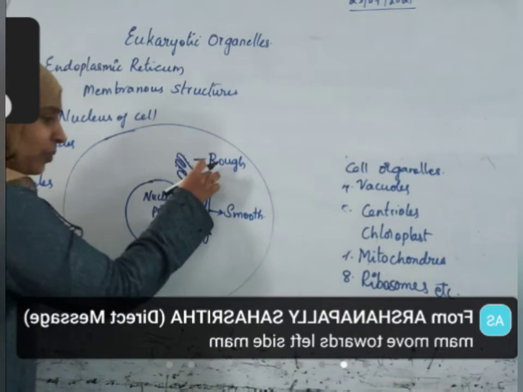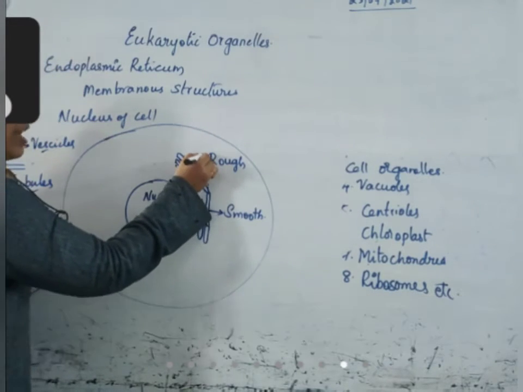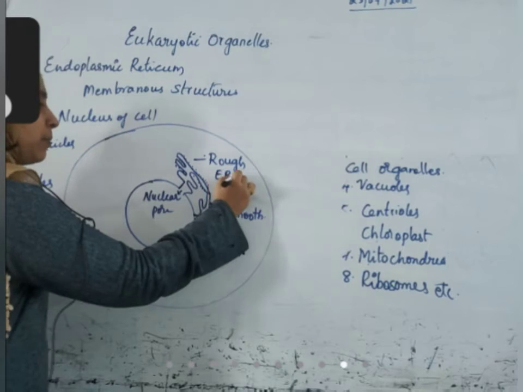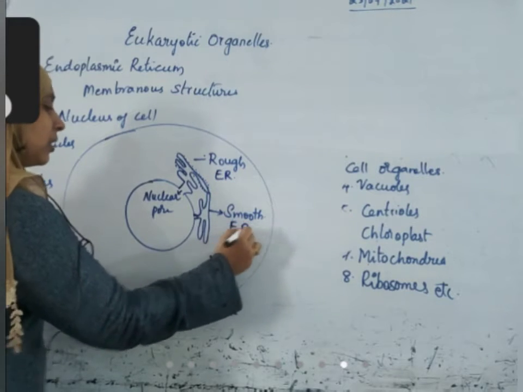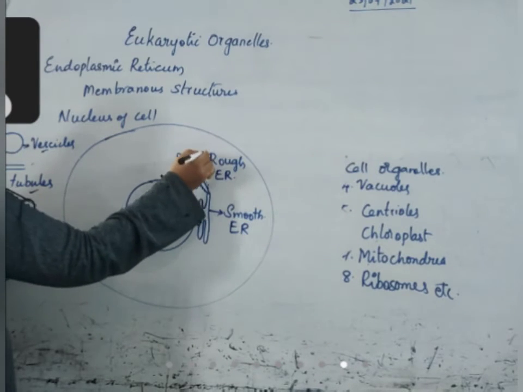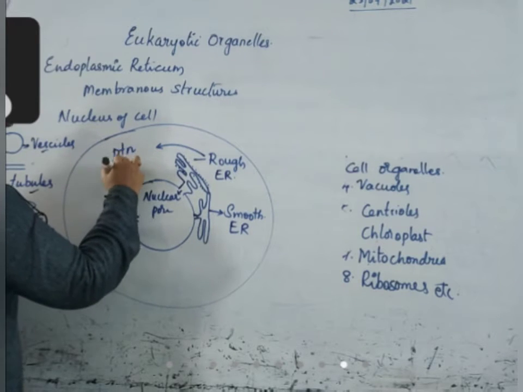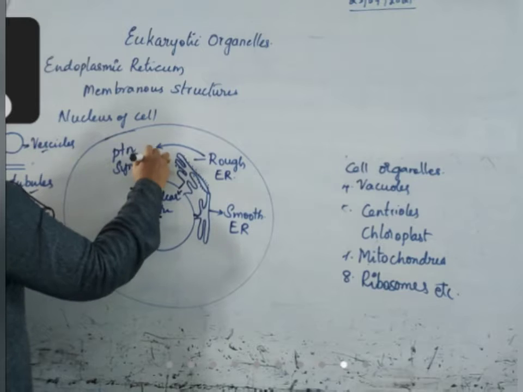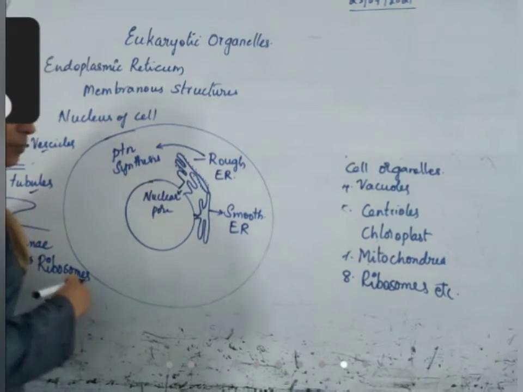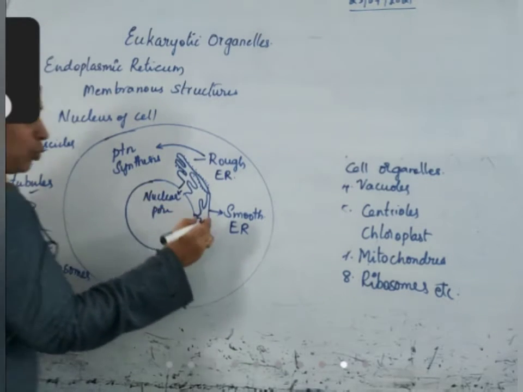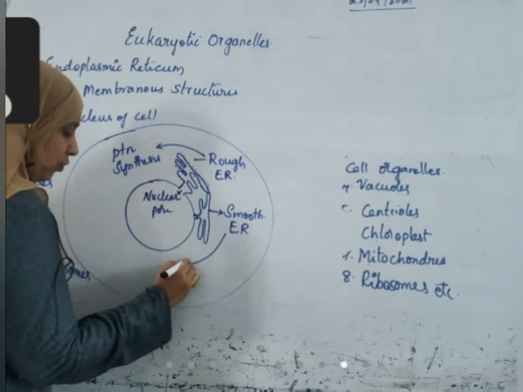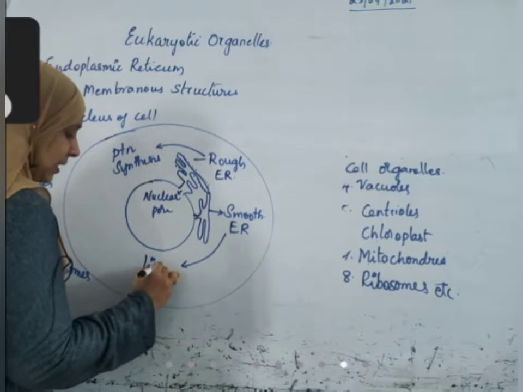Because of the presence of ribosomes, rough endoplasmic reticulum, simply written as ER, can produce proteins, protein synthesis. Why? Because ribosomes are present. Smooth endoplasmic reticulum is involved in lipid synthesis.